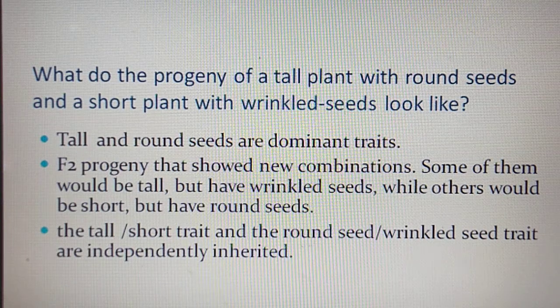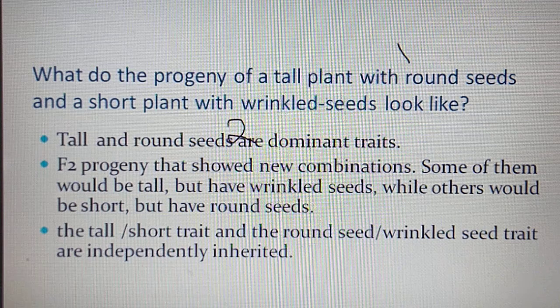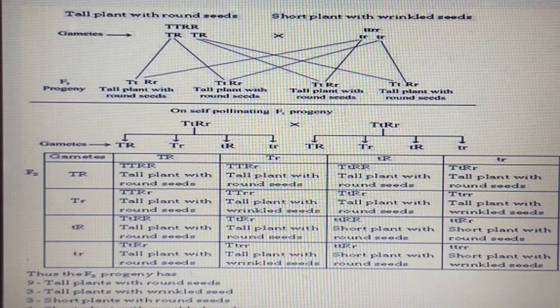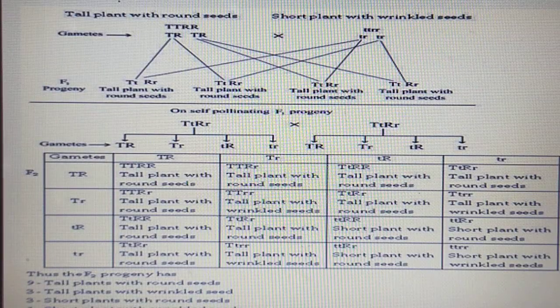Next, what do the progeny of a tall plant with round seed and a short plant with wrinkled seed look like? One plant is a tall plant with round seed, and the second plant is a short plant with wrinkled seed. Tall and round are dominant characters, and short and wrinkled are recessive characters. So what happens here? When they are crossed, we get F1 progeny. All the plants are tall with round seed, which means tall and round seed are the dominant characters.